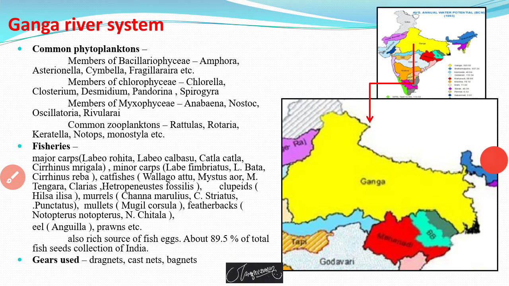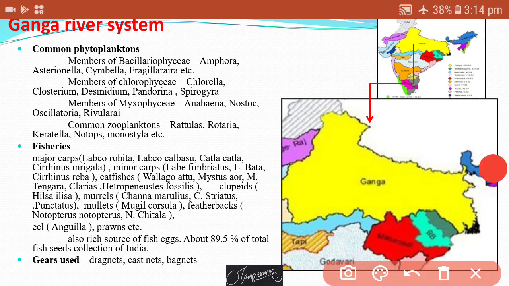Then the common phytoplanktons found in the water of the Ganga are members of Bacillariophyceae, members of Chlorophyceae, and members of Myxophyceae. These phytoplanktons are found in the river: Amphora, Cymbella, Fragilaria, Chlorella, Closterium, Spirogyra, Anabaena, Nostoc, etc. All these phytoplanktons are found in the water of the Ganga.